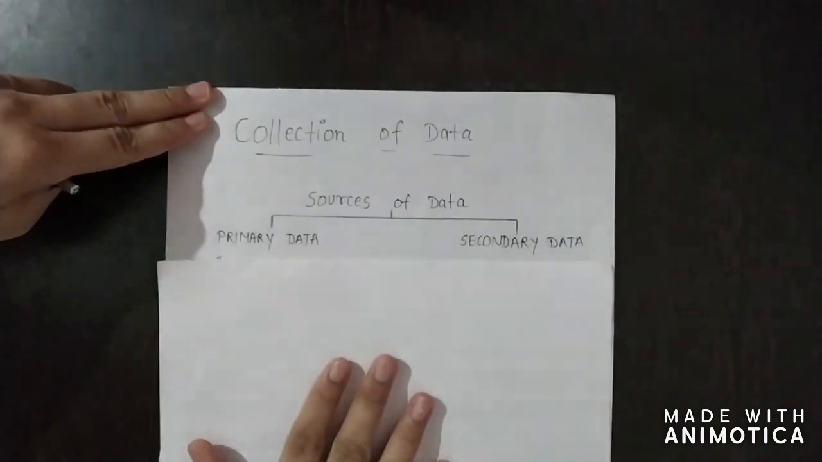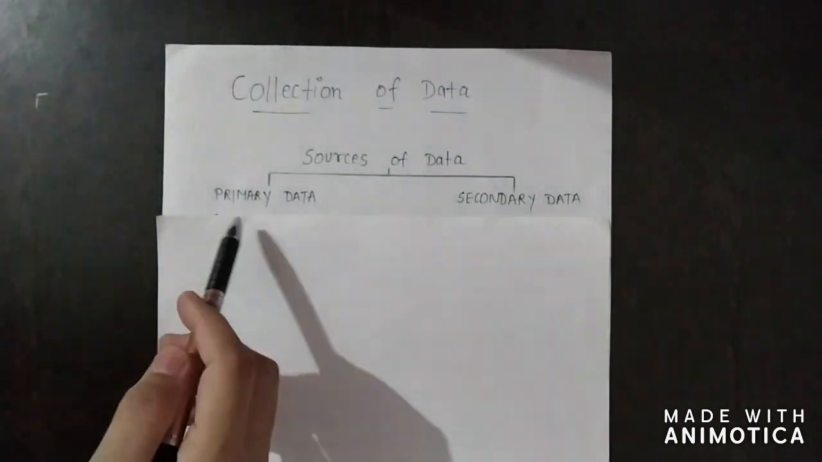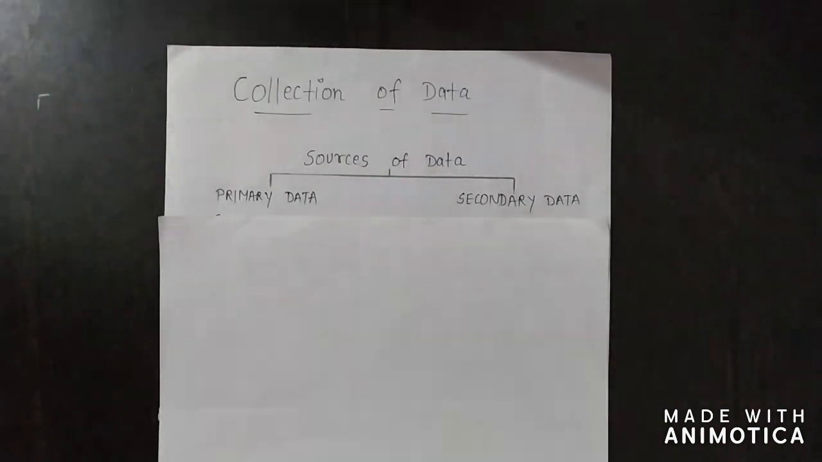We know that to do an investigation we must have data with us. But here the question arises: from where do we collect this data? There are two ways for this. Sources of data: first primary data and second secondary data. Let me give an example to understand these two terms.